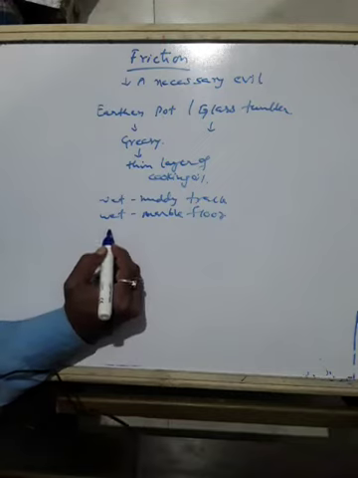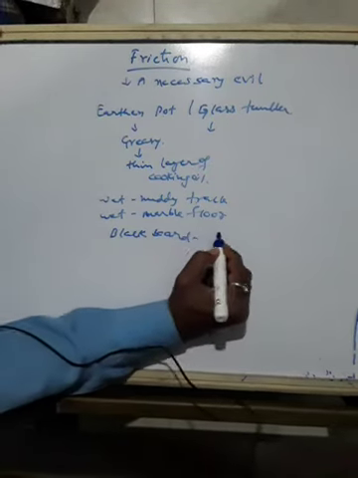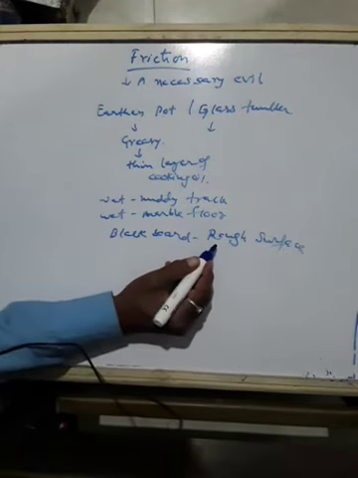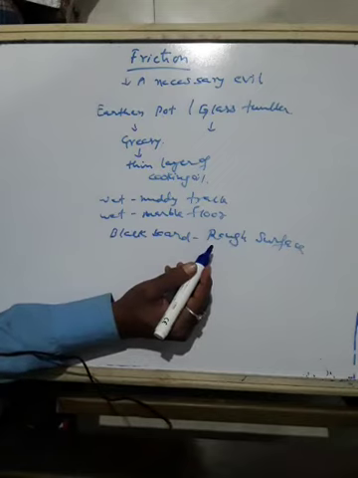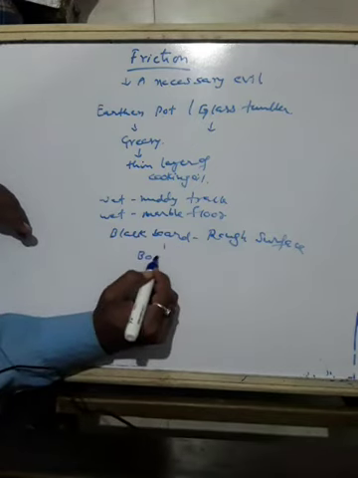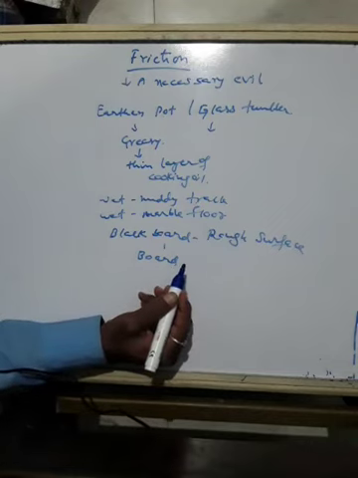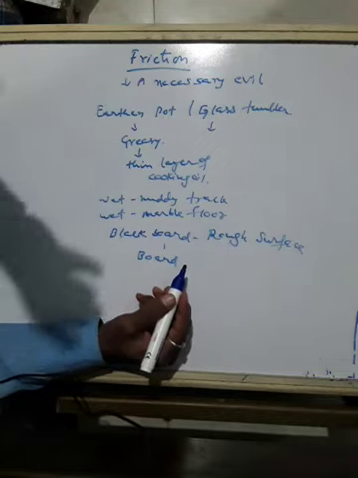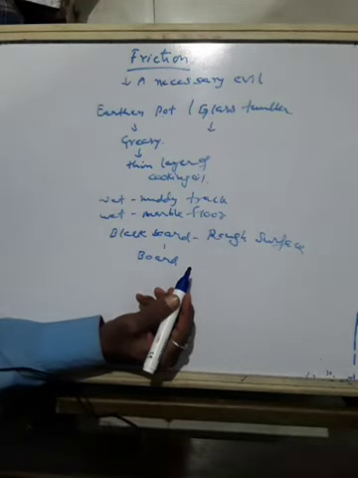So even when we write on the blackboard, what happens there? Chalk has a rough surface. So due to that rough surface, what happens? It allows us to write on the board. Could it happen if there were no friction between the chalk and the board? It would be very difficult to write on the board. And even a nail is fixed in the wall due to friction. When you fix a nail, that is also due to friction, because there is a smooth layer and two surfaces rub against each other there.